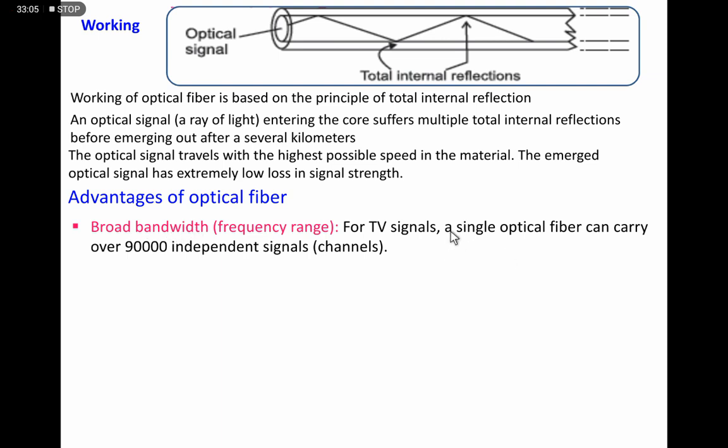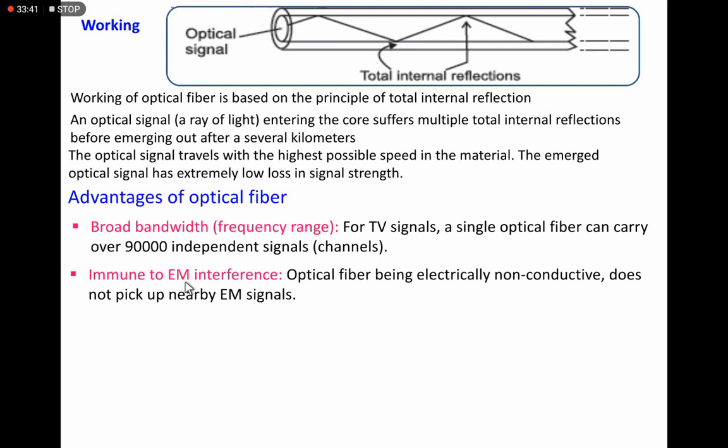For TV signals, an optical fiber can carry over 90,000 independent signals through a single optical cable. We can operate 90,000 independent channels. So the range is very wide, and there is no interruption of the signal.